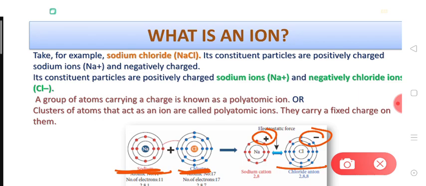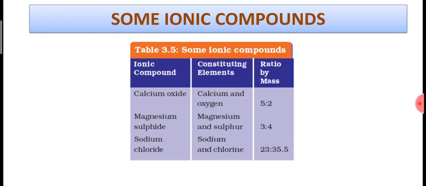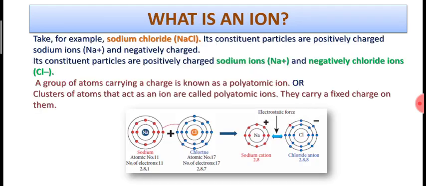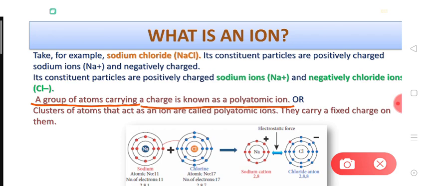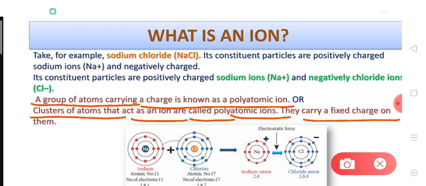Dear students, there are polyatomic ions also. Let's learn about this. What is a polyatomic ion? A group of atoms carrying a charge is known as a polyatomic ion. A cluster of atoms that act as an ion is called a polyatomic ion. They carry a fixed charge on them, right?